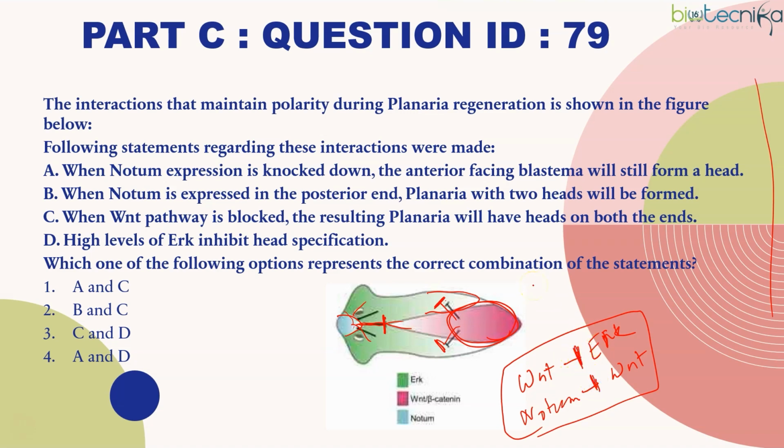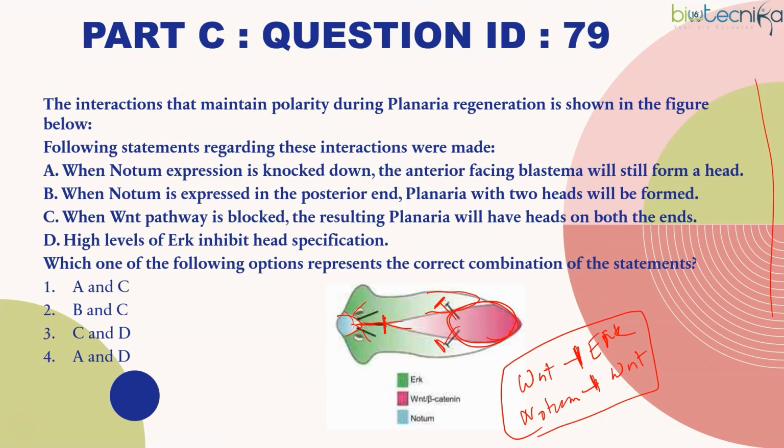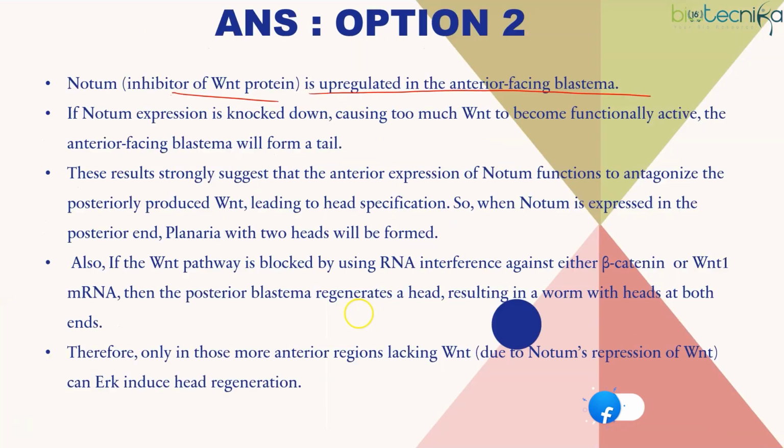That's all. So this I already got from the diagram itself. The diagram they have provided in the question itself. Notum is upregulated in the anterior facing blastema. So wherever the notum expression will be there, the anterior facing blastema, you can see anterior means eyes are there, this side. So this side is the anterior. That means notum is expressed over there. It is upregulated over there.